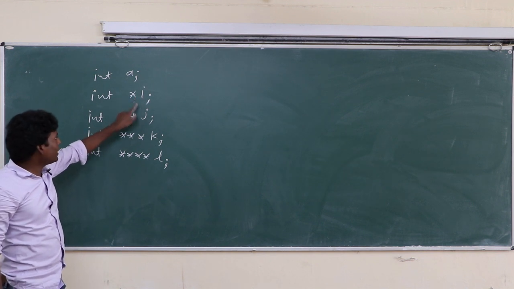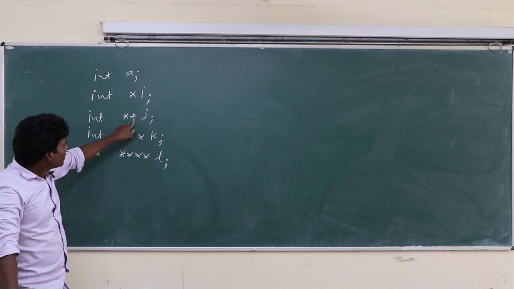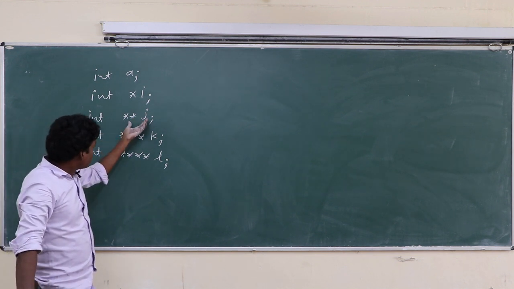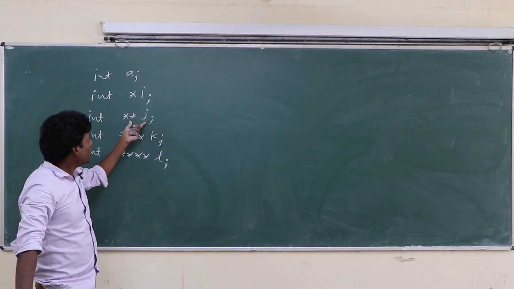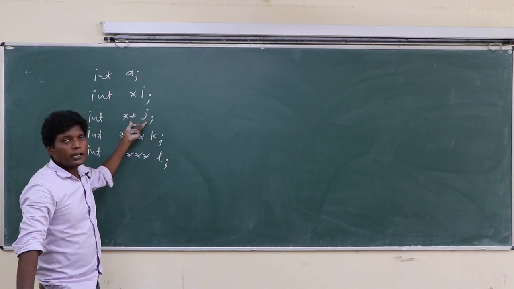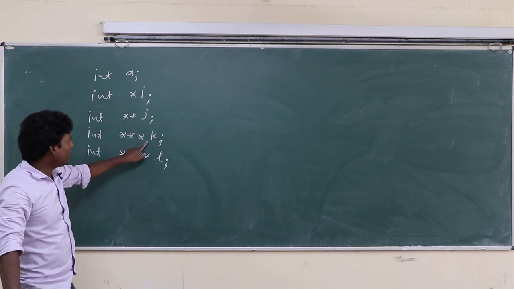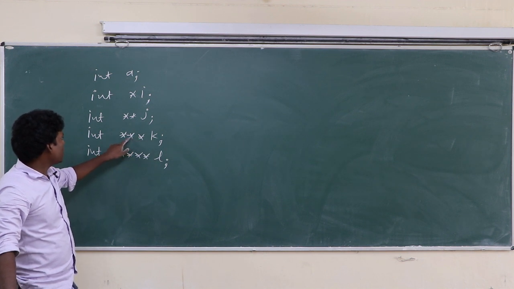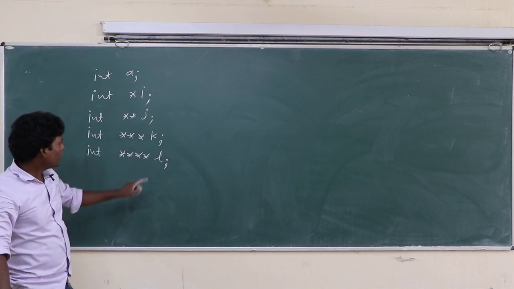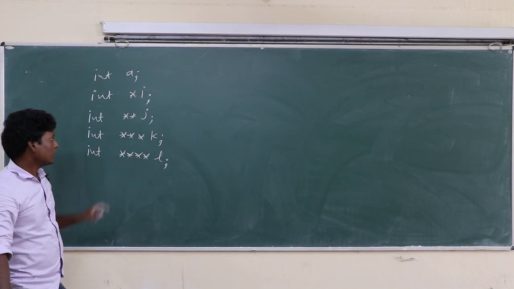So this is the pointer variable. There is a double asterisk. Some people can say this is a double pointer, but technically it is wrong. It is a pointer to pointer. It is not a triple pointer basically. This is a pointer to pointer to pointer to integer. Okay, this is a pointer to pointer to pointer to pointer to integer.